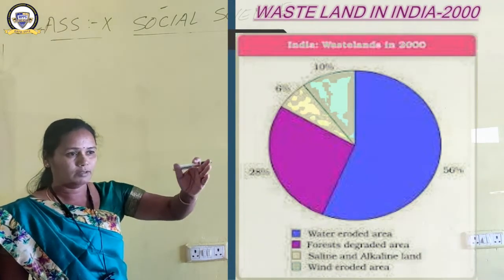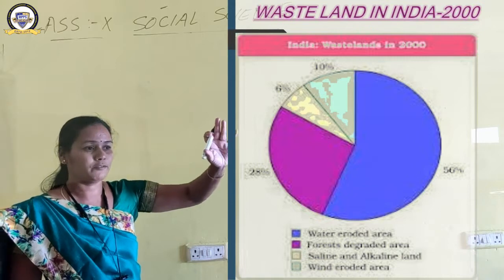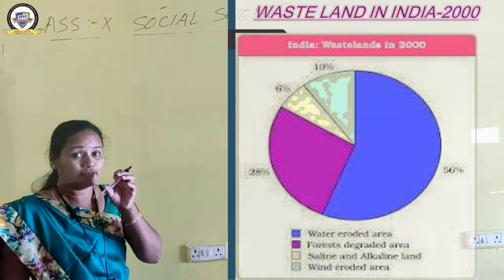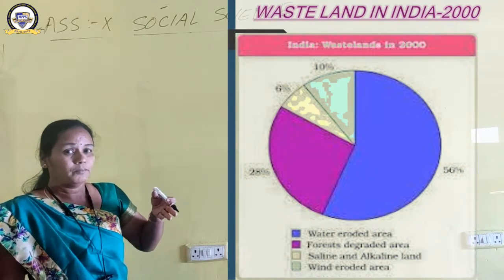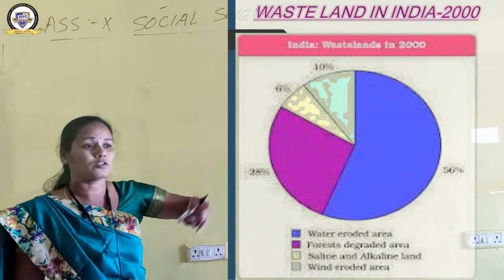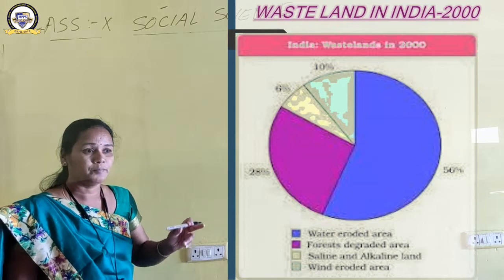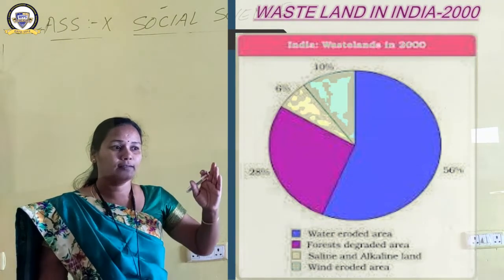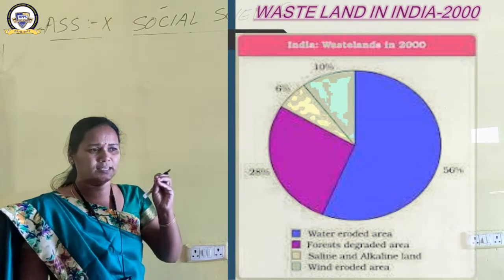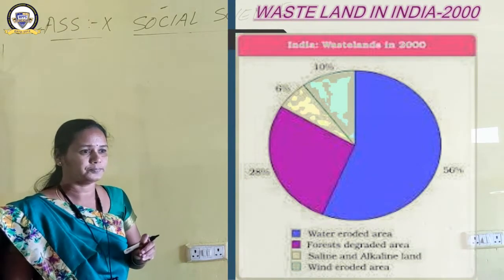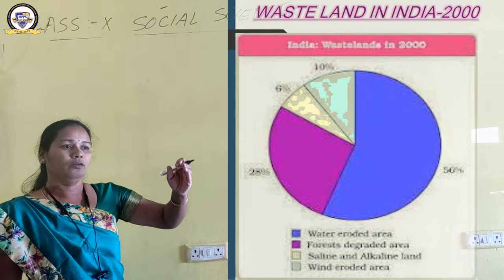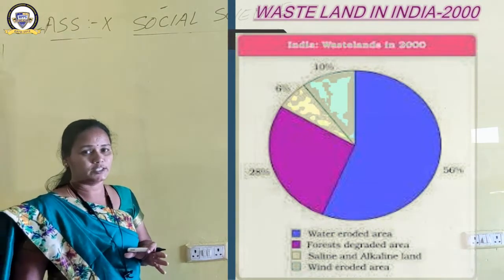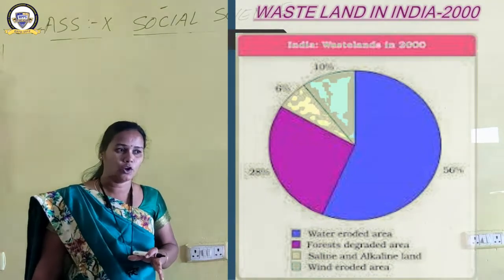Okay, have a look here. 56% of the total land area of our country, of degraded land, has been converted into wasteland only because of water, over irrigation. Then forest degraded area, deforestation. Then saline, only 6%. Then wind eroded area. This is what the diagrammatic representation tells you about the wastelands of India.